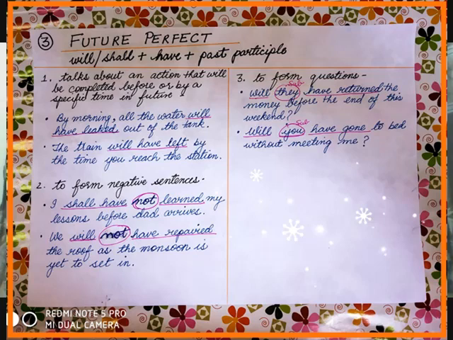First example says, will they have returned the money before the end of this weekend? Will have returned indicates the time, and the time is future perfect, and the word they, a pronoun, is the subject. At the end you can see a question mark is put. Second is, will you have gone to bed without meeting me? Will have gone is future perfect, indicating that you are not able to wait for me to meet.